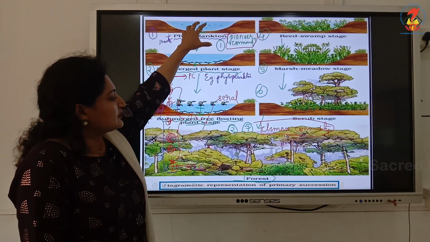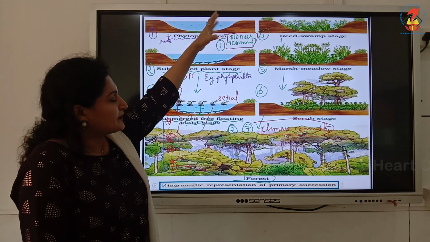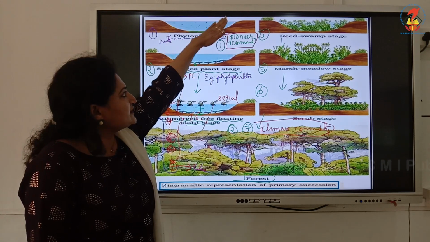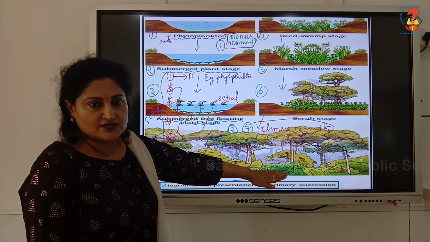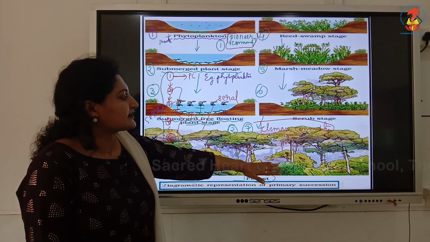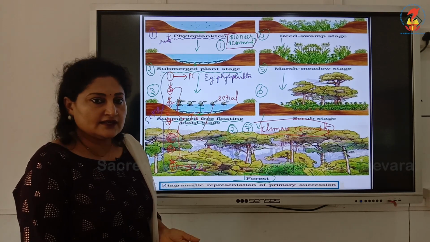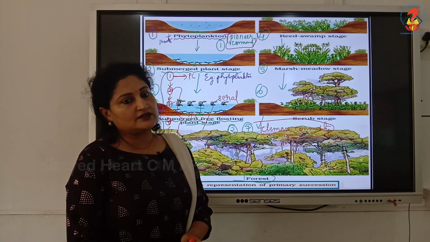So, finally, because this is a primary succession, maybe this pond became this forest after some 100, 200 years. Clear? I hope you have understood ecological succession.